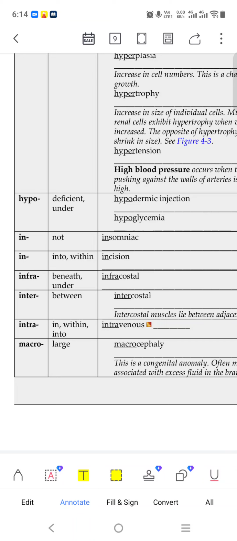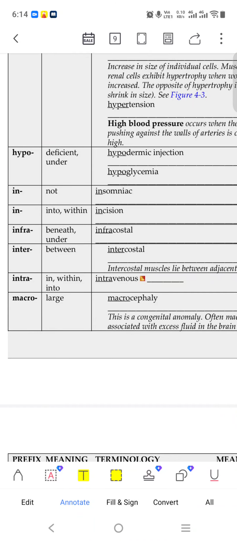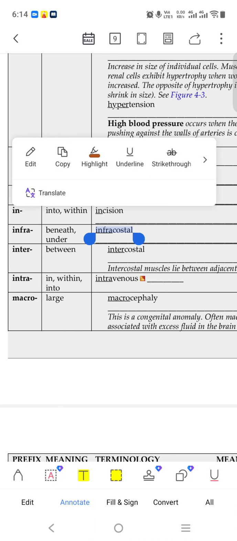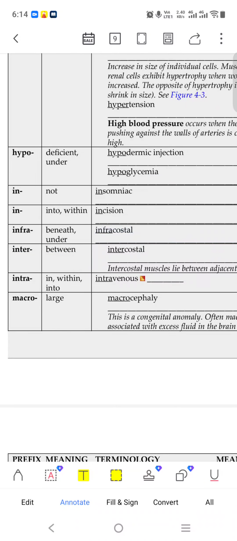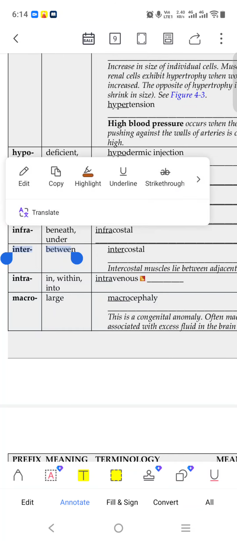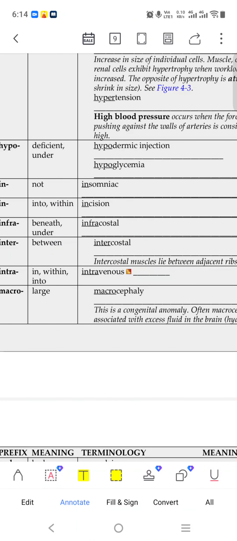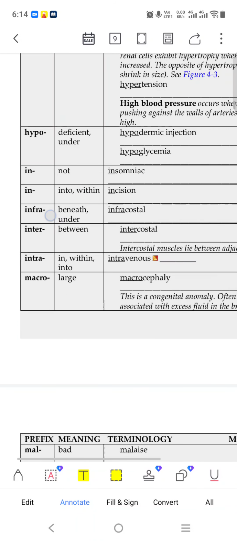Infra means beneath, under. Infracostal: beneath means under, something inside. Infracostal is like inside of the rib bone. Costal means rib, like the thoracic area. And inter means between, like intercostal. Intercostal means between. You know that. Intra means within, also intravenous.